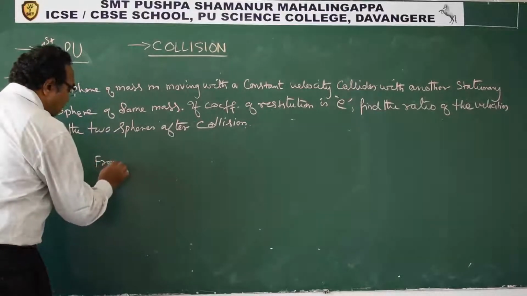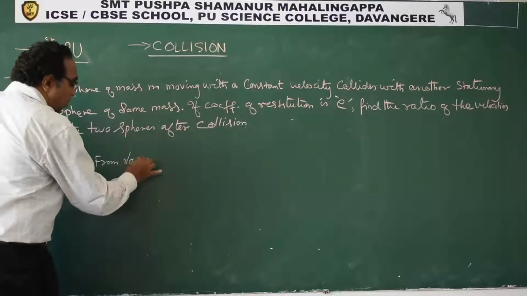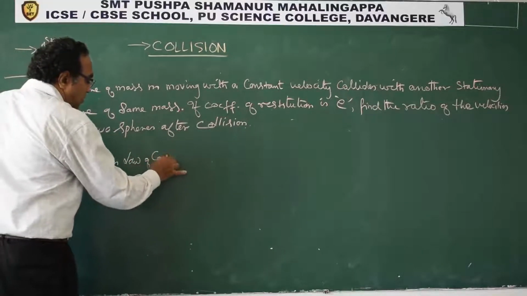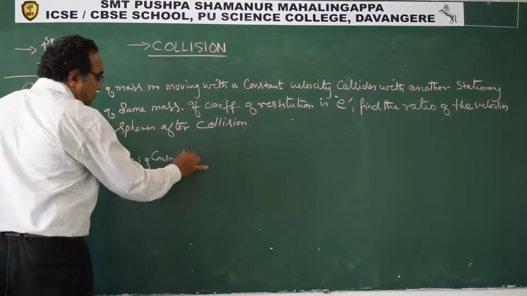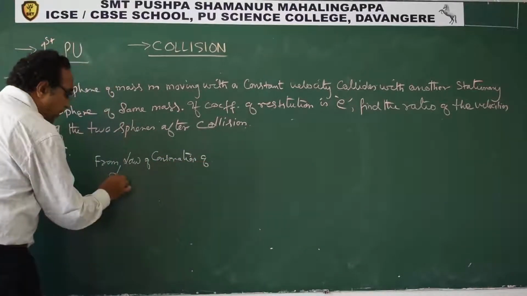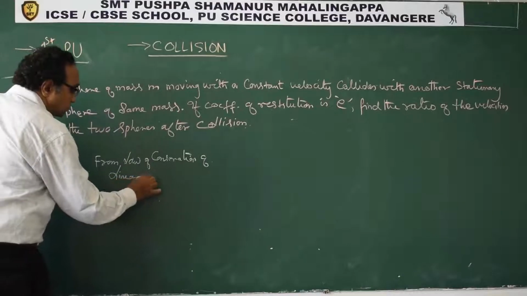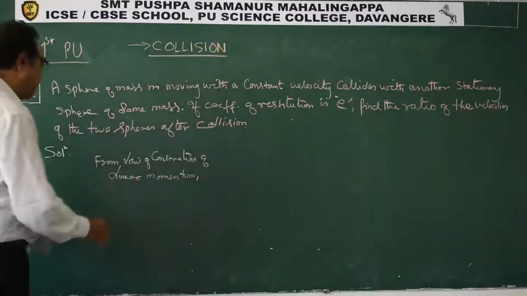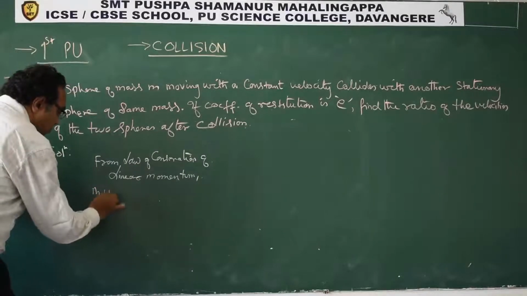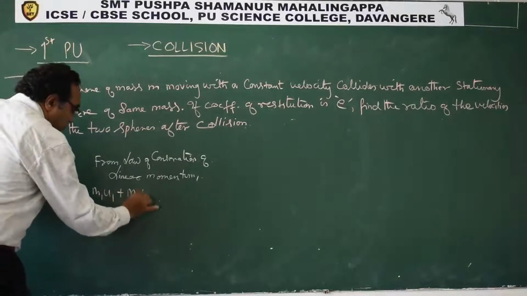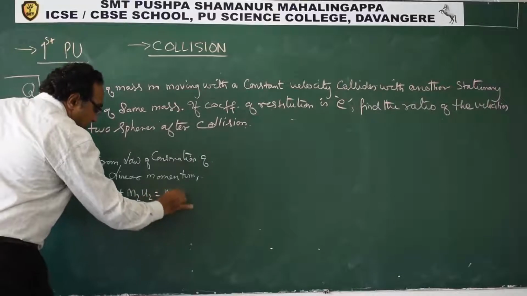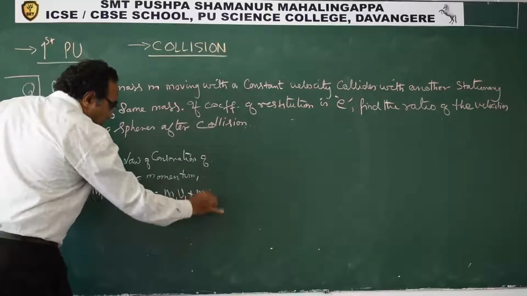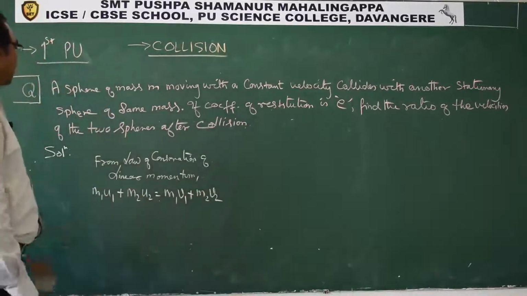So from the law of conservation of linear momentum, what we can say, m1 u1 plus m2 u2 is m1 v1 plus m2 v2.